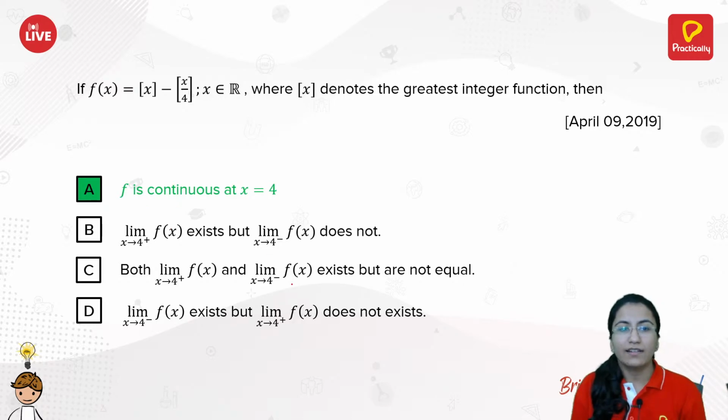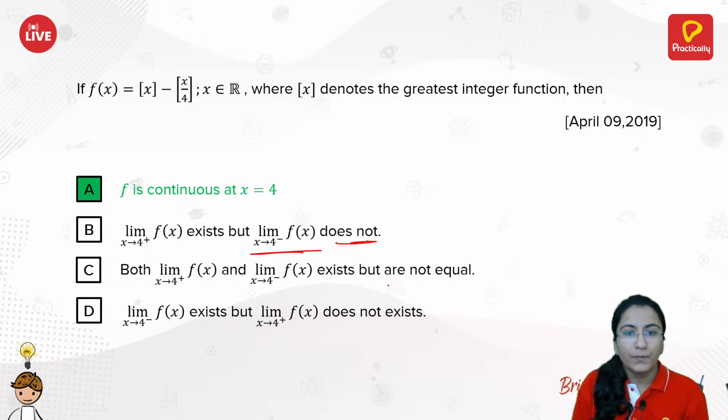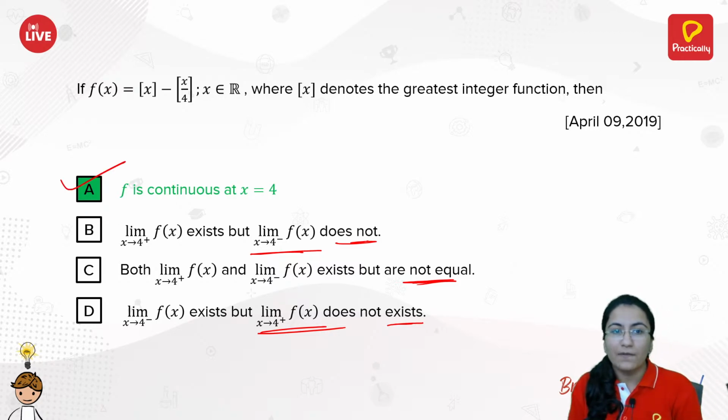All other options are neglected because in this one you have LHL does not exist, which is not true, and here in the C part not equal is given, which is not true, as well as in this, RHL does not exist is given, which is not true. You are left with only A part, which gives you f is continuous at x equals 4.